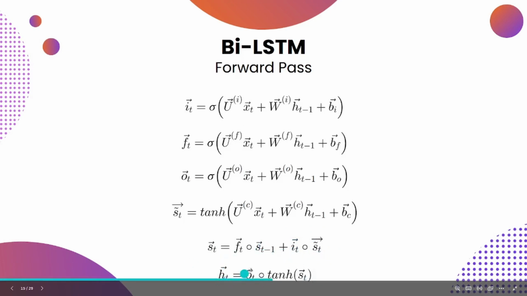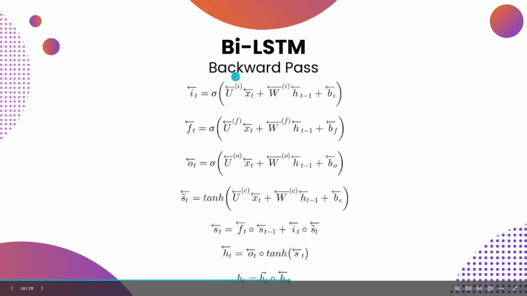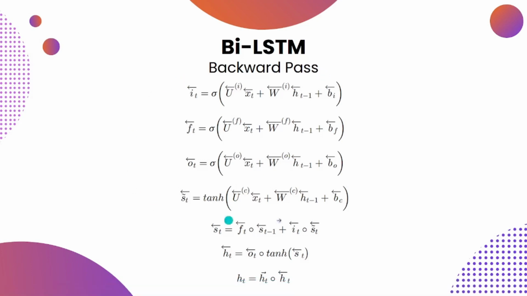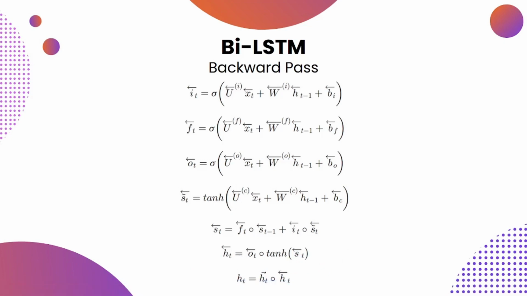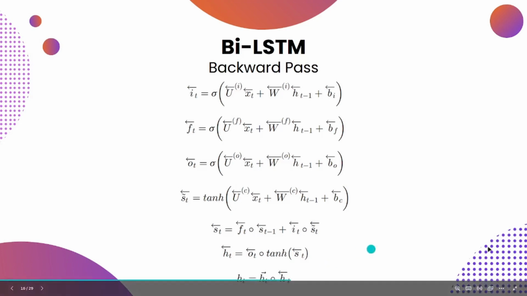HT, which denotes the output for our forward pass. And then similarly, we apply the same algorithm for our backward pass. In the end, we concatenate the vector HT for the forward pass and the backward pass output HT dash. Through the above process, the BiLSTM can learn both past and future features of time series data, and the predictive output is generated from past and future contexts.